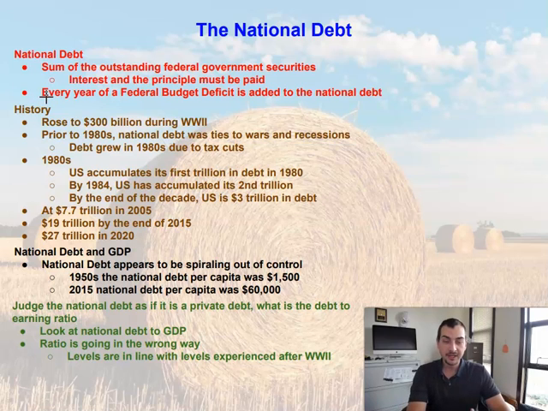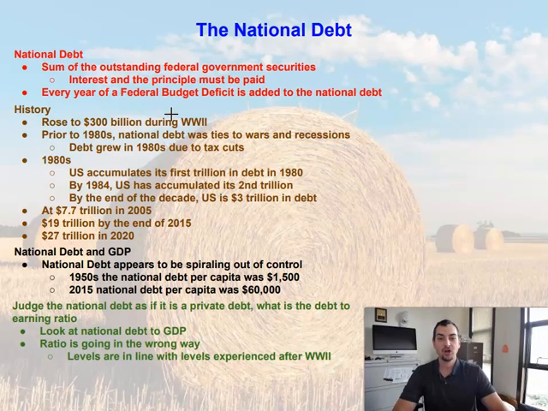And we talked about how year after year, if we're in a federal budget deficit, that actually adds to the national debt. Every year that we have a deficit within our federal budget, it's added to the national debt. So every year that we spend more than we make as a federal government, the national debt just goes up. If that's the case, let's talk about the history and how the national debt has changed over time.